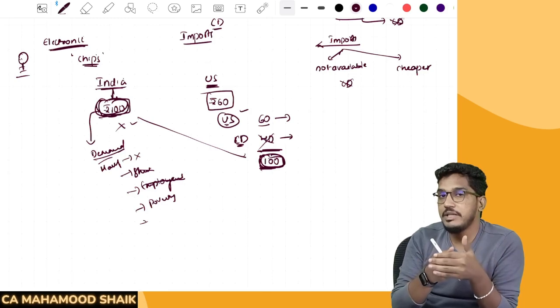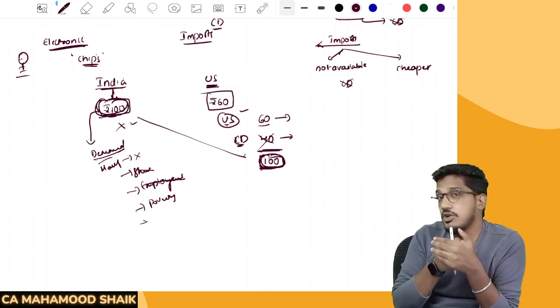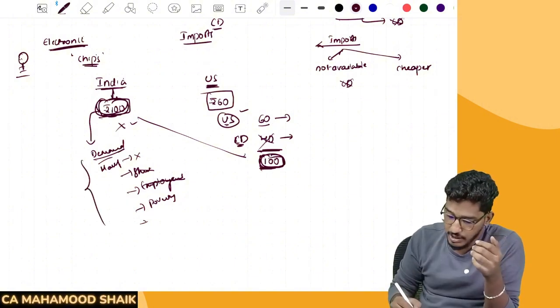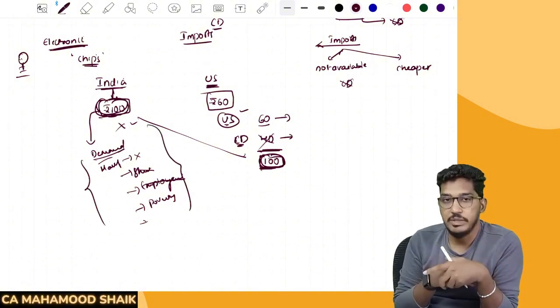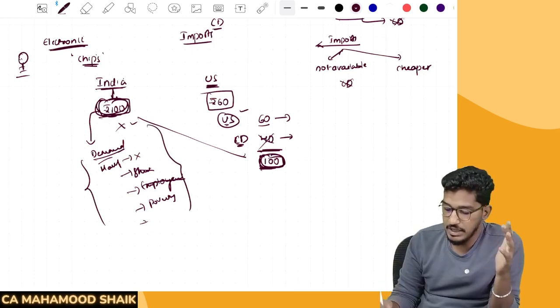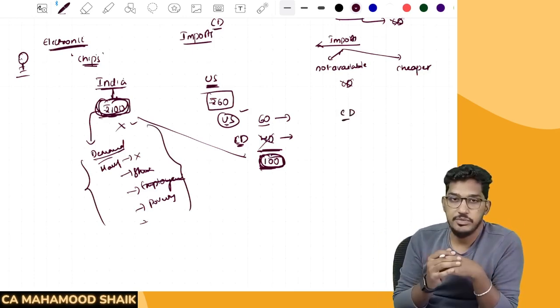If our Indian products are not made competitive with the foreign products, with the imported goods, I have already told you how it is going to affect our economy. So that has been the ultimate purpose of customs duty.